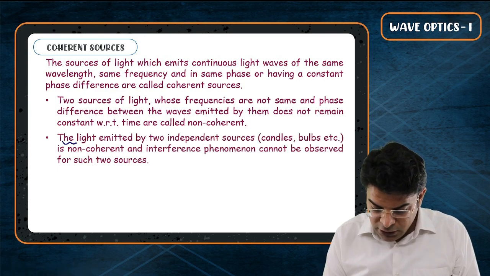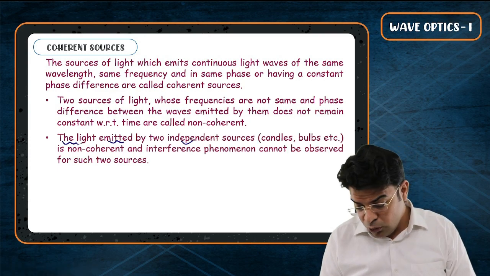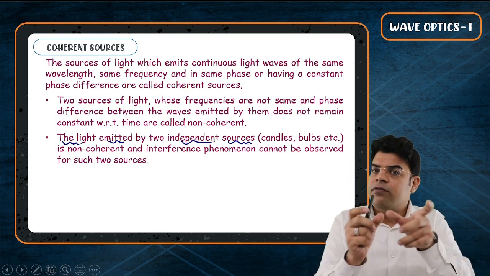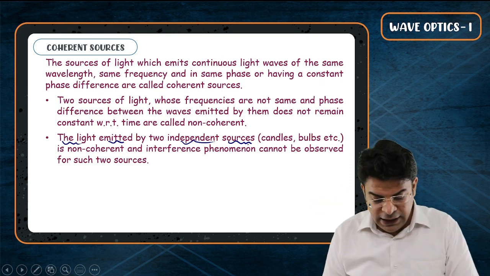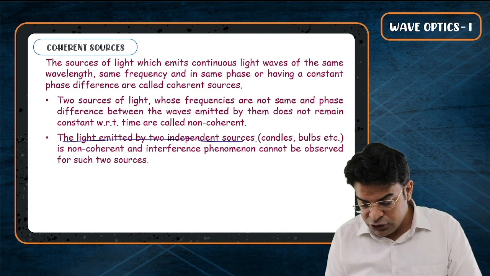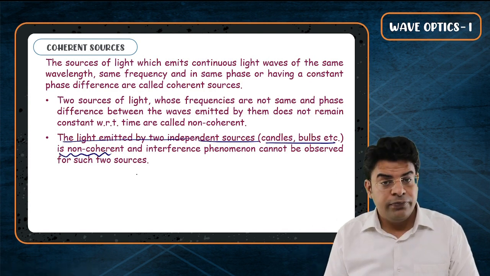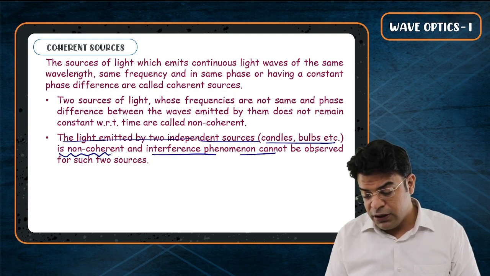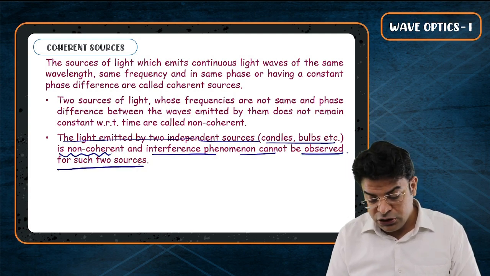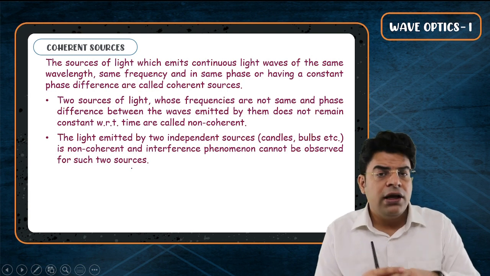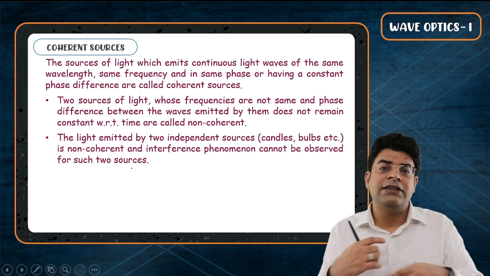Next point, the light emitted by two independent sources. For the example I just took, that in a room you have got two independent tube lights. So the light emitted by two independent sources, candles or bulbs or tube lights, is non-coherent. An interference phenomenon cannot be observed for such two sources. So you can't observe the interference phenomenon given that the phase difference is not constant.